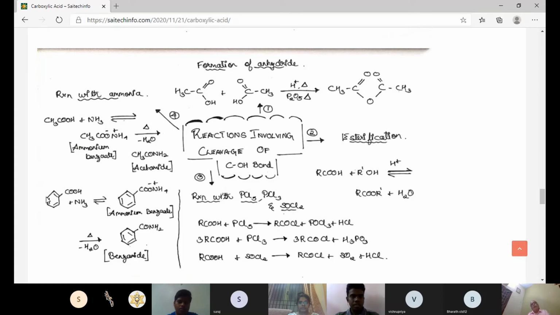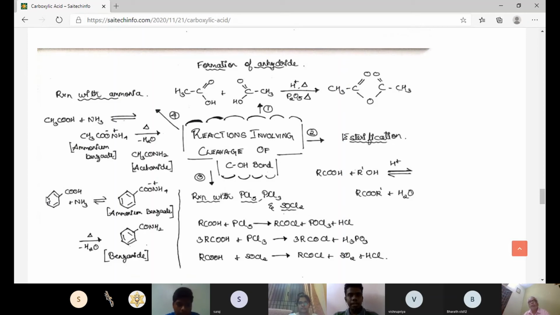For example, CH3COOH plus NH3 will become CH3COONH4, which is ammonium acetate, not ammonium benzoate. We have put only CH3COONH4, is it not? Yes, sir, please correct it. Ammonium benzoate is C6H5COONH4. Okay, so it's ammonium acetate.